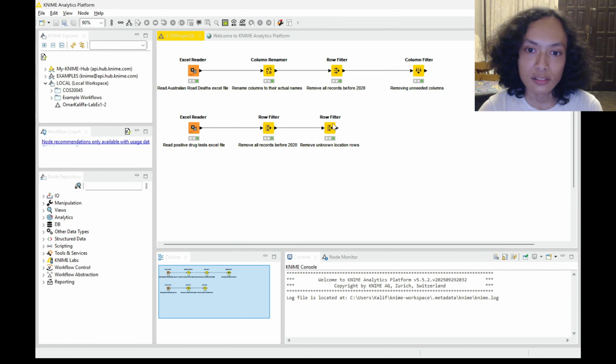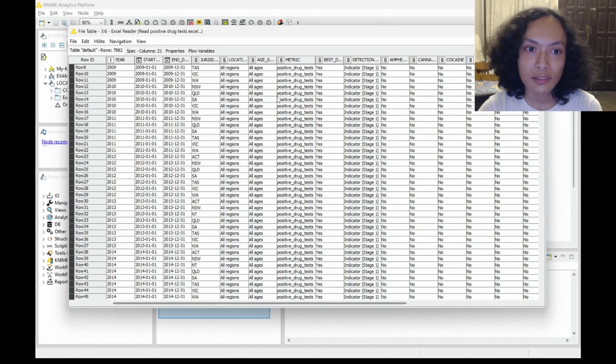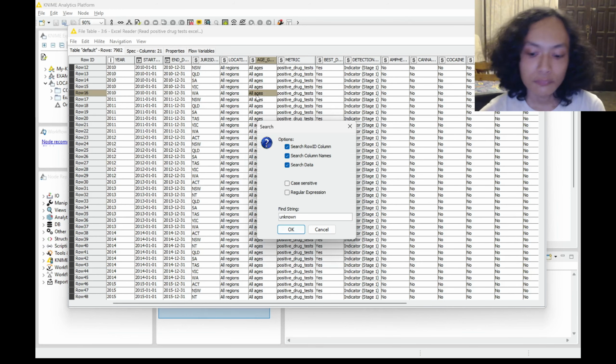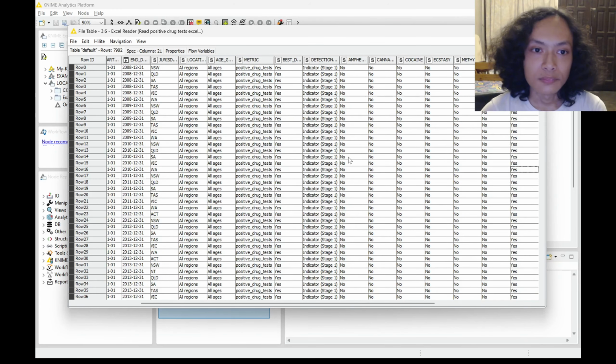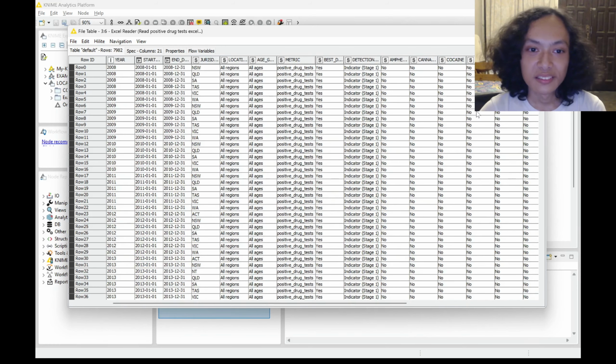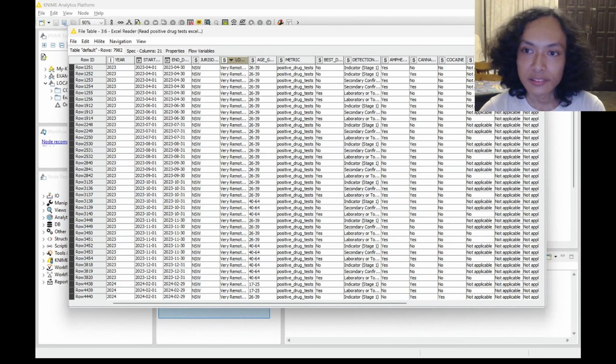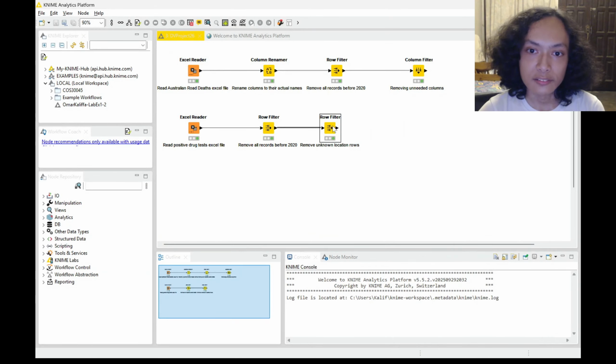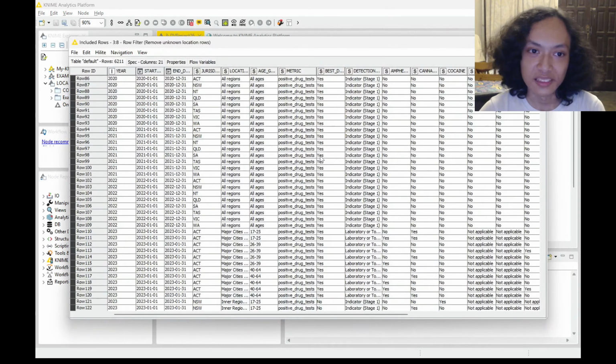And I've also decided to remove the unknown location rows, because if you see the raw Excel file, so let me just sort here. So this is the location column. And as you can see, it contains lots of unknown rows. So I decided to remove them since they were unknown.